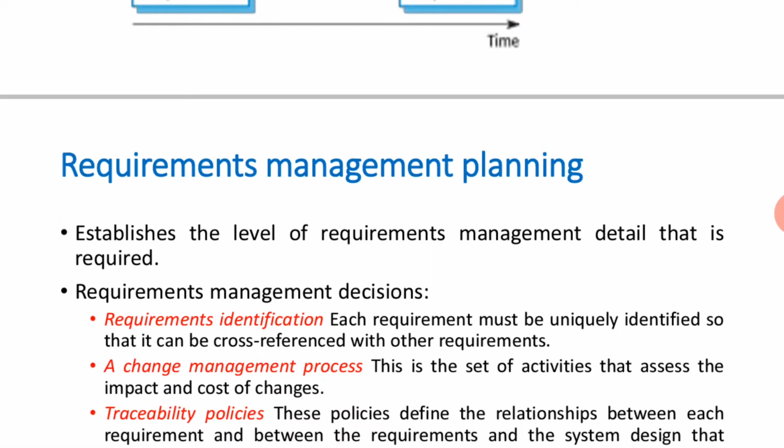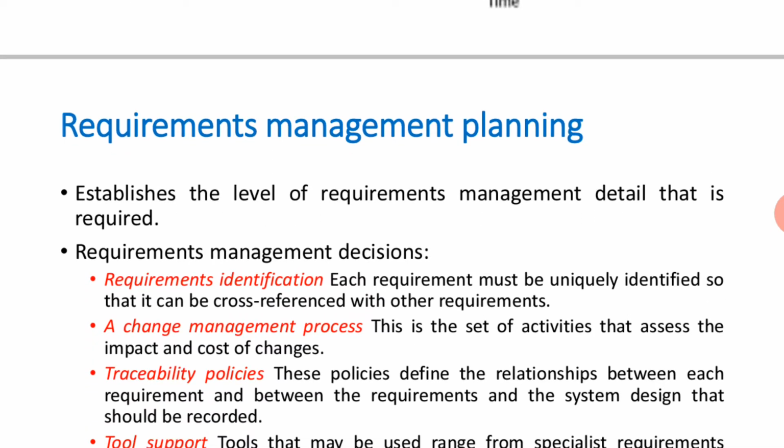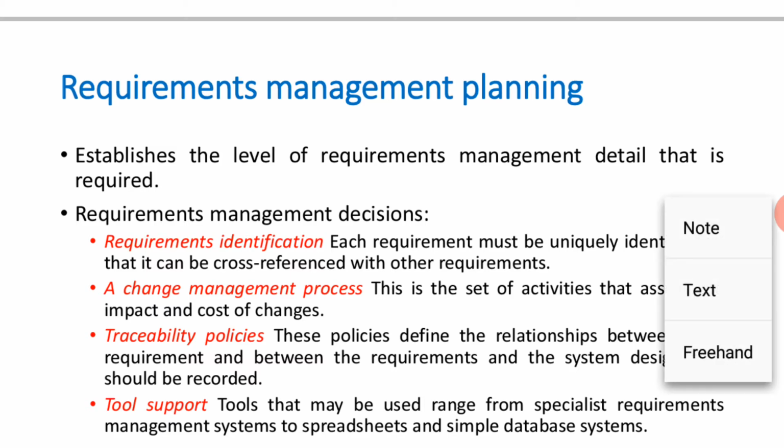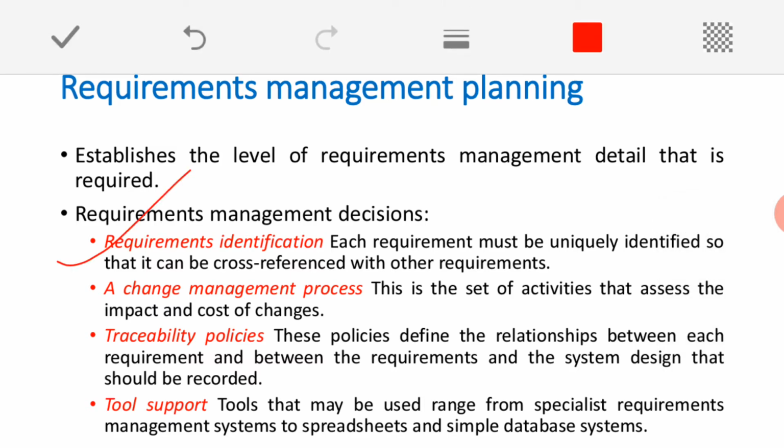Now, requirements management planning: how is requirements management planned? For that, we need to take some decisions. Just have a look. The very first one is requirements identification. In requirements identification, each requirement must be uniquely identified so that it can be cross referenced with the other requirements. We need to identify the source of that requirement and the purpose of that requirement, and it should be cross referenced with the other requirements as far as dependency is concerned. Then the second point here is the change management process.